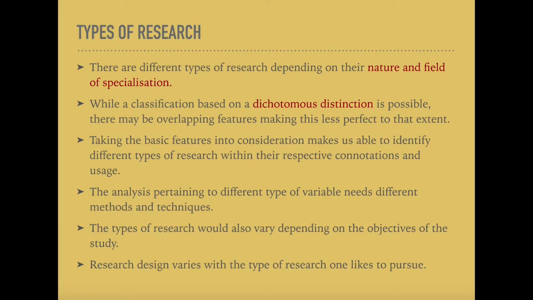There are different types of research depending on their nature and field of specialization. So types of research is very much associated with the field of specialization and the nature of the field of study. While a classification based on a dichotomous distinction is possible, there may be overlapping features making this less perfect to that extent.